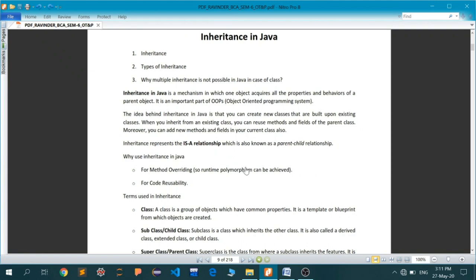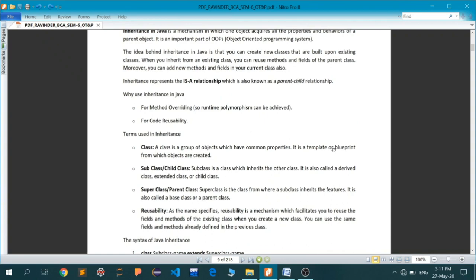So inheritance represents the is-a relationship, which is also known as the parent-child relationship. Suppose the parent class is a car class. Now cars could be, let's say, Honda City, or Maruti Suzuki Ciaz. So Maruti Suzuki Ciaz, Honda City and Hyundai Verna, all of these are actually classes. These are child classes, and their parent class will be the car class.